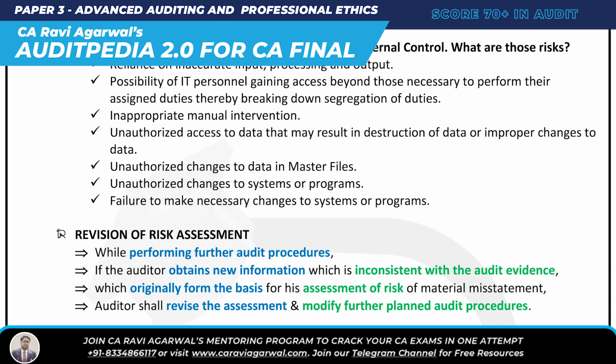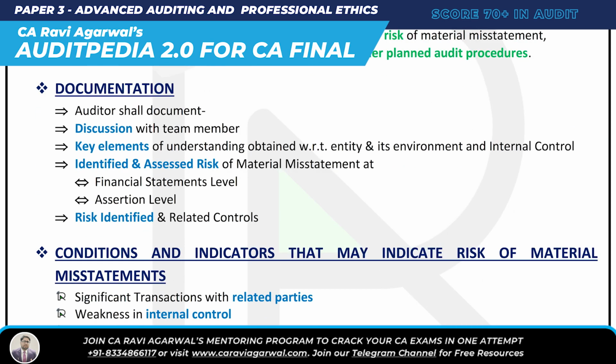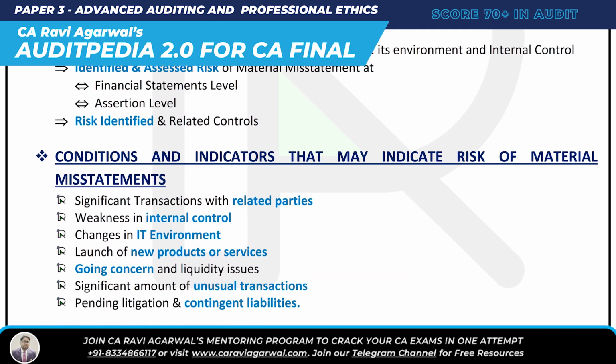audit procedures. And documentation: we are going to document the discussion we had with team members, key elements of understanding obtained, identified and assessed risk of misstatement at financial statement level and assertion level, and risks identified and related controls. And what are the indicators that may indicate risk of material misstatement? PURI. P is launch of new product and service. U is significant amount of unusual transactions. R is significant transactions with related parties, and I is weakness in internal control.